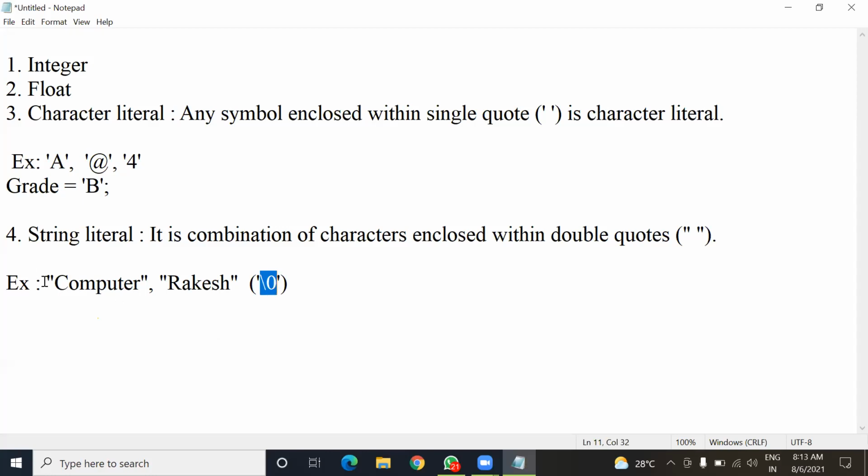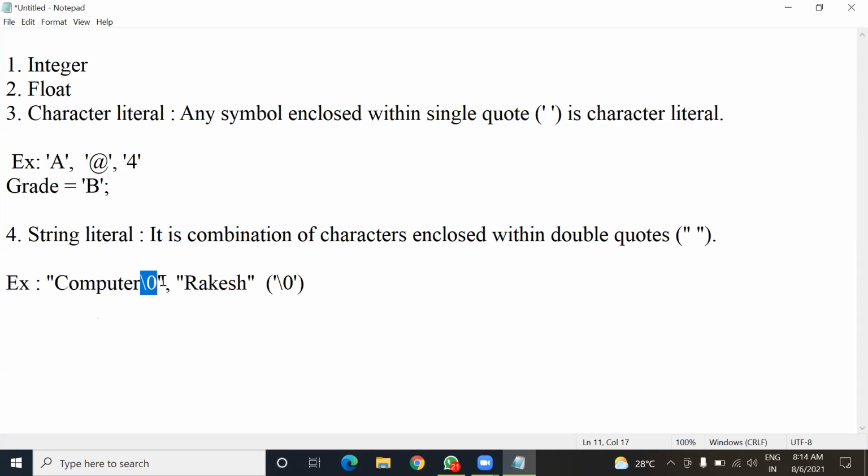For example, here I have taken "computer" as a string because it is inside double inverted commas. So how will Java know that this string is ending here, just after R? It automatically puts a null character at the end. This null character will not be visible to us; it will be in the background. This null character is used to mark the end of the string.